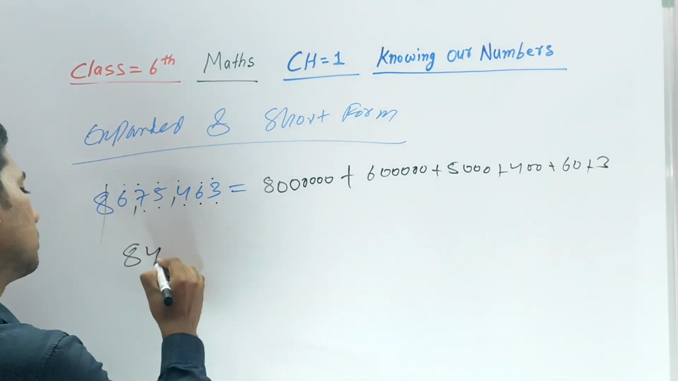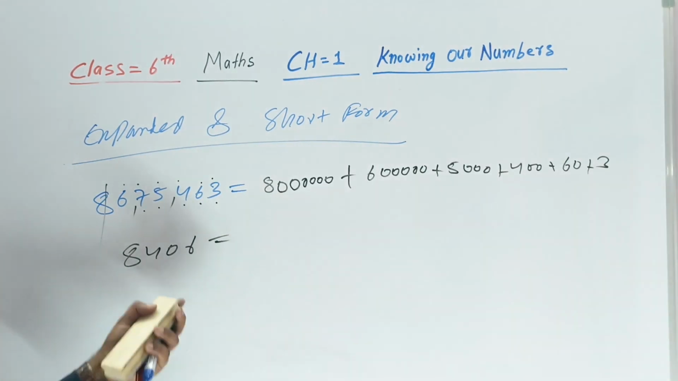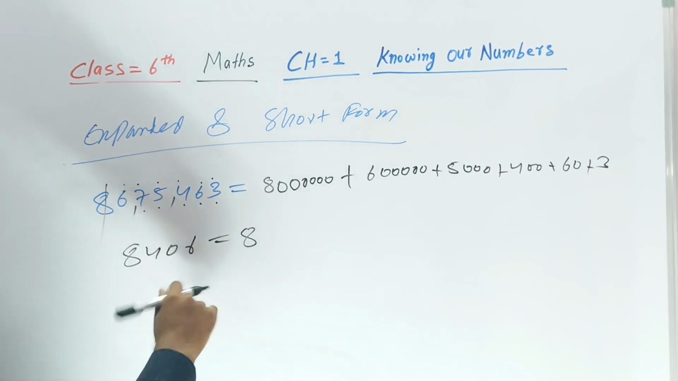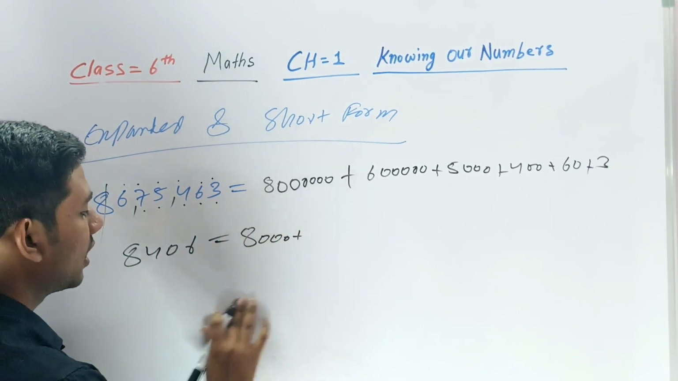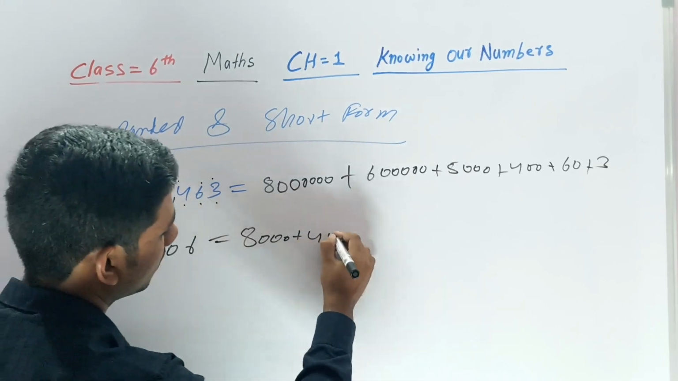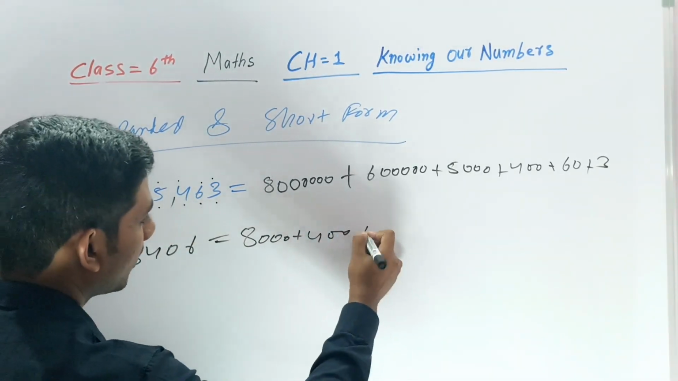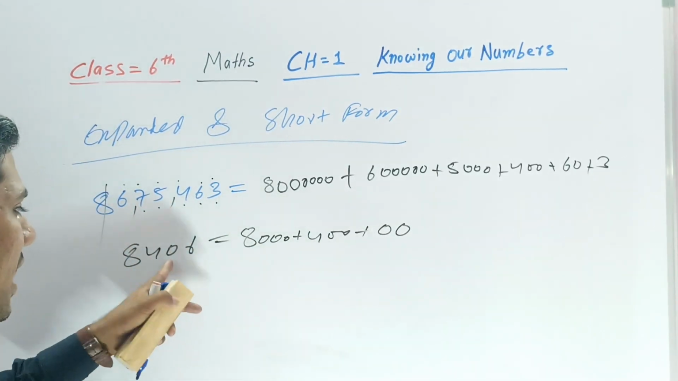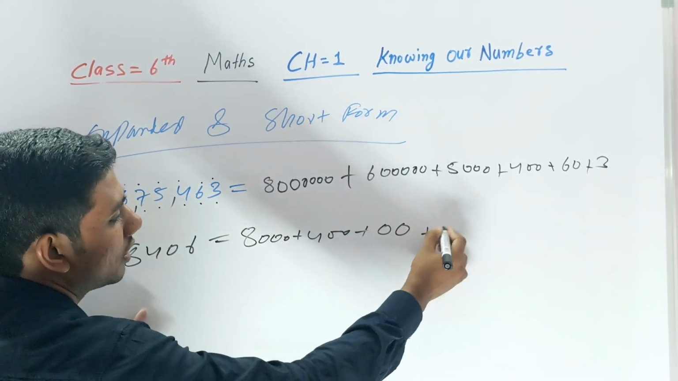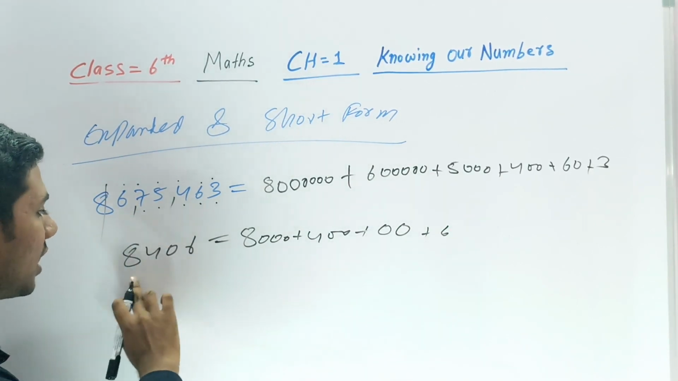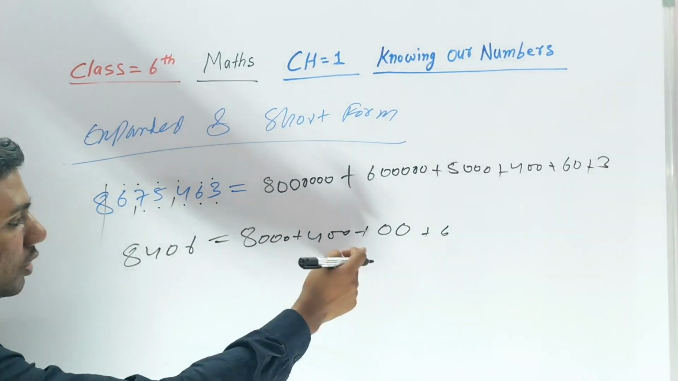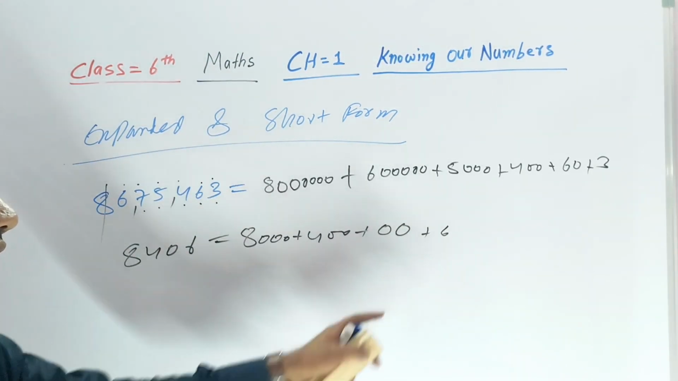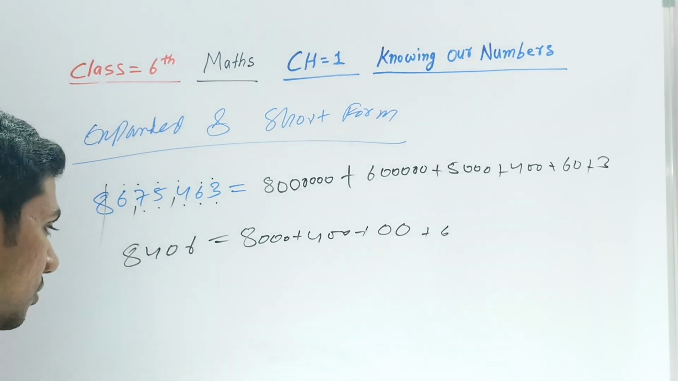Suppose there is a 0 here. I'll explain. Here is 8, followed by 3 digits, so put 3 zeros. After that 4, followed by 2 digits, so put 2 zeros. After 0, there is 1 digit. I have written 3 zeros after 8, 2 after 4, and 1 after the 0. After 6, nothing is left, so I just write 6.